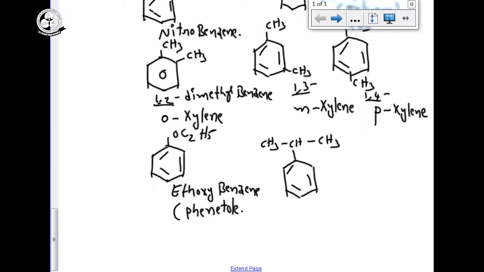CH3. Generally 3 carbons will be there, so we can say that is propyl benzene. No, there is a branch, its name is called isopropyl benzene. Another name for this one is cumene, or isopropyl benzene.